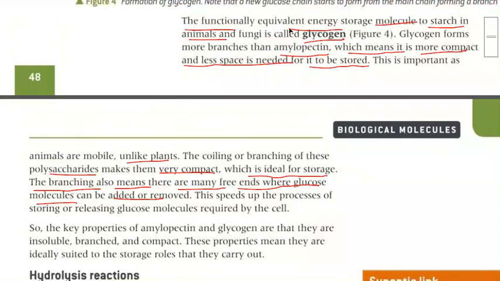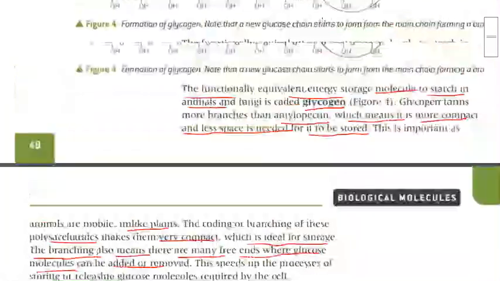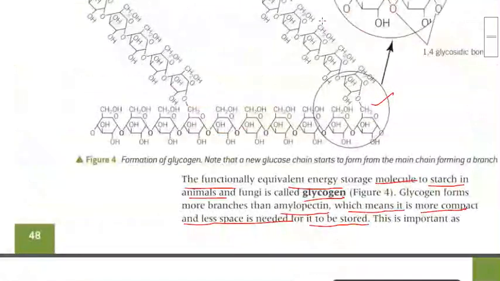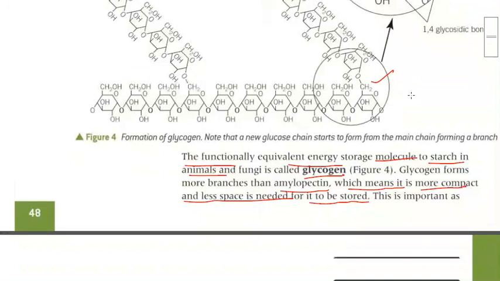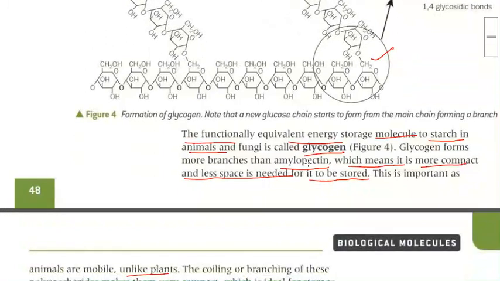The functional equivalent energy. Now, if you see in the case of this one, it is a little bit helix in structure. Formation of glycogen: note that the new glycosidic chain starts from the main chain formed by the branching. So it will always start from the main branch only. Clear? Now glycogen forms more chains than amylopectin.